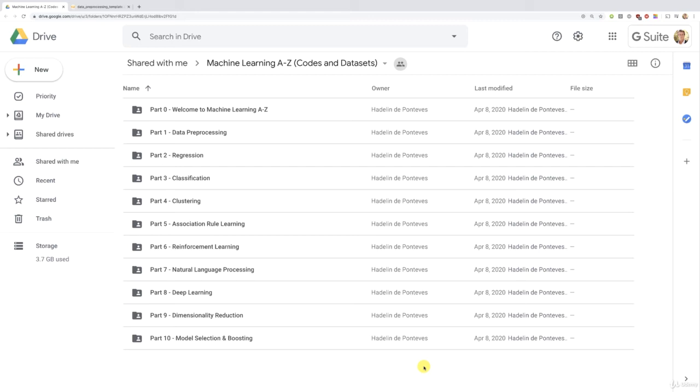Hello my friends and welcome to this new part on association rule learning. In this part we're going to cover a new way of learning relationships, correlations, and this time what we will learn is some association rules. Like that famous statement, people who bought this also bought that.